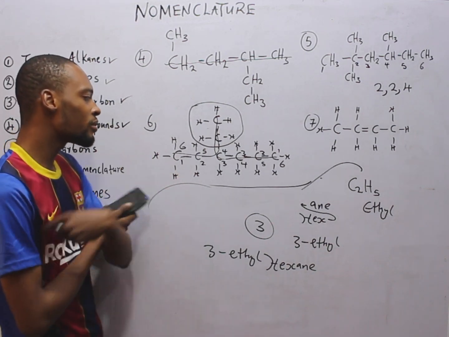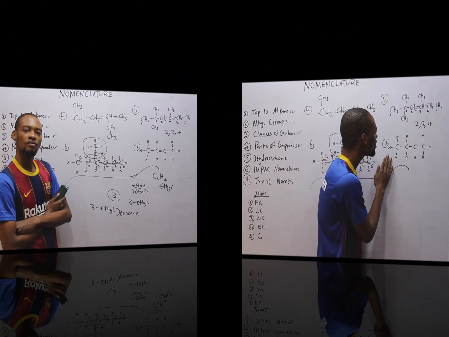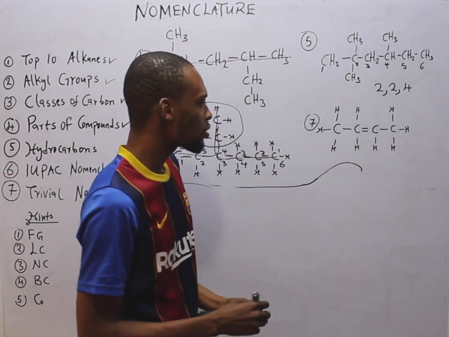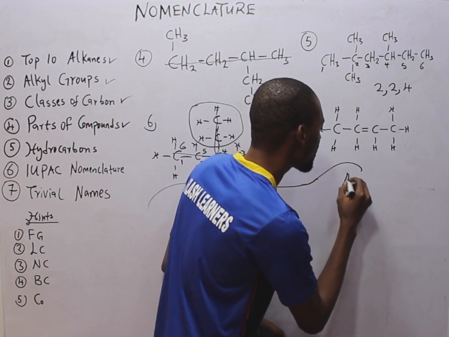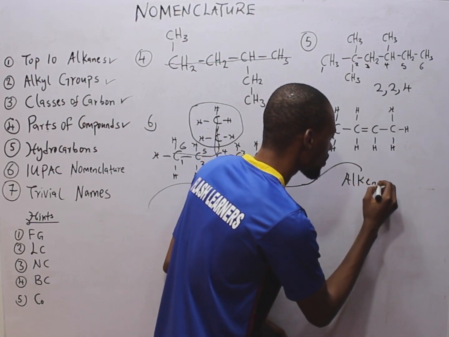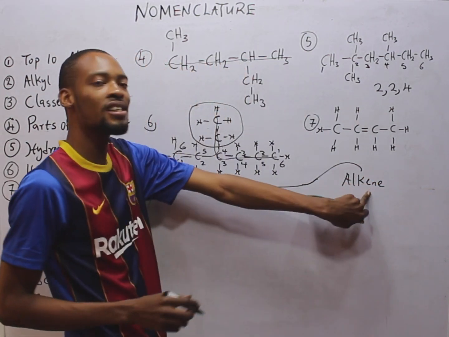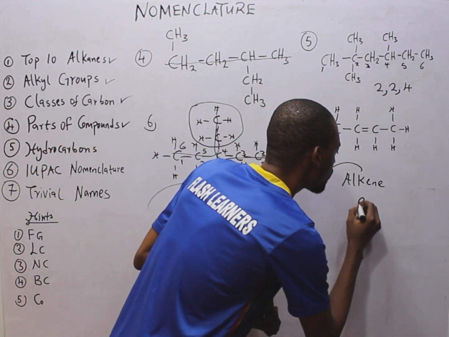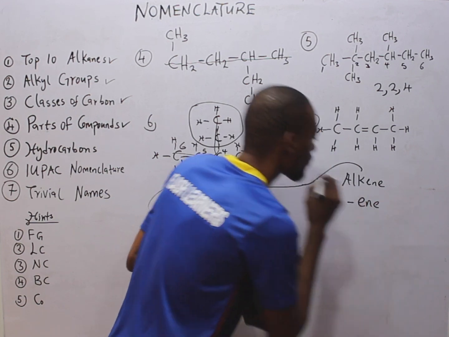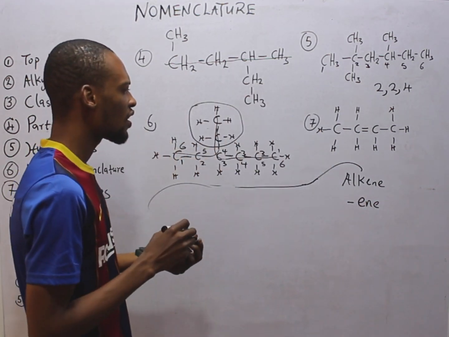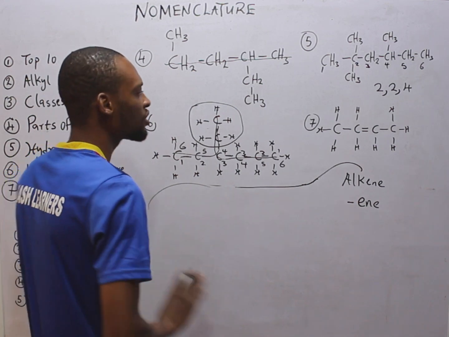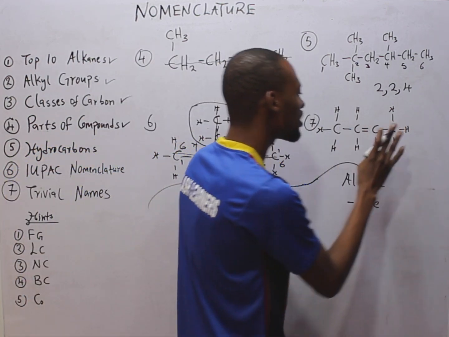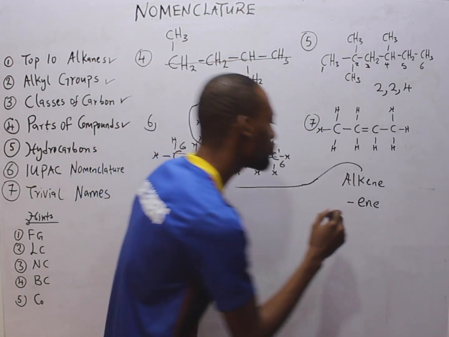Now take a very good look at it. It is simply a hydrocarbon with a double bond. Wow! So this means we are talking about an alkene. Since it is not ane, it's a double bond hydrocarbon. Therefore, the functional group is ene. Longest carbon chain: this is simply a straight chain. So the longest carbon chain is 4.